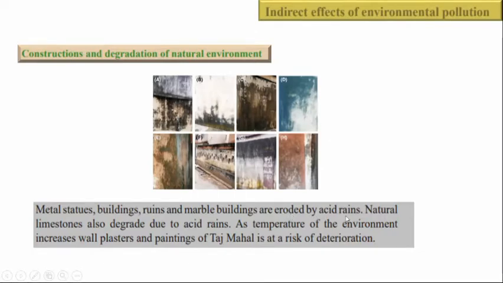Natural limestone also degrades due to acid rain. As the temperature of the environment increases, wall plasters and paintings of the Taj Mahal are at high risk of deterioration, right? So even increasing temperature damages or degrades the natural environment.